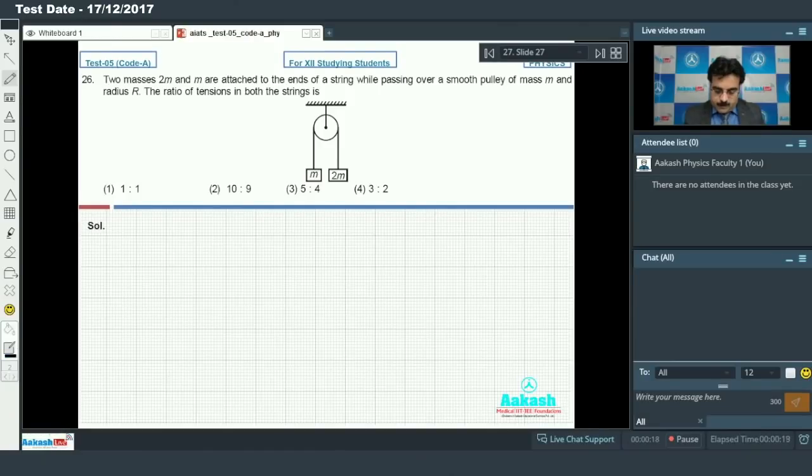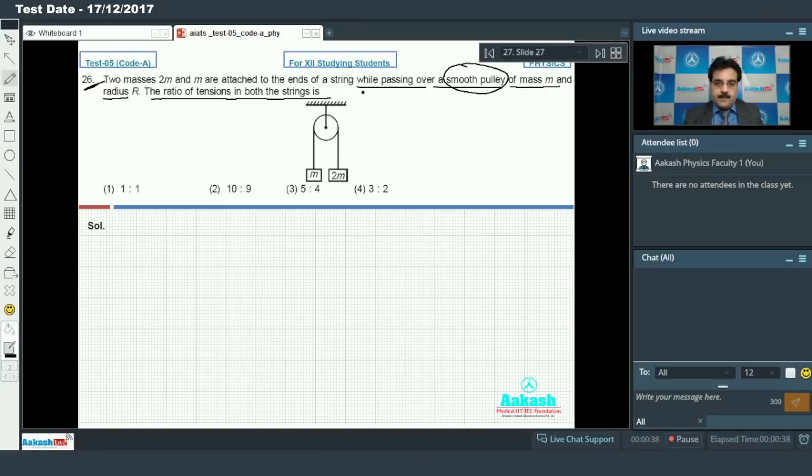So I am going to take question number 26. Two masses 2m and m are attached to the ends of a string passing over a smooth pulley of mass m and radius r. The ratio of tension in both strings is? So this is a very important point for us.